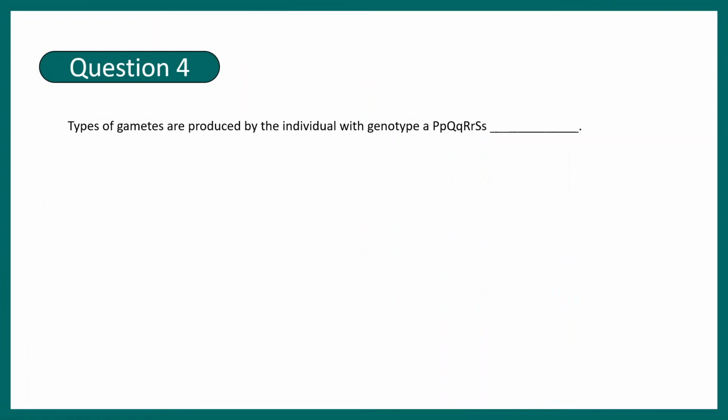Question number 4. The types of gametes that are produced by an individual with genotype capital P small p, capital Q small q, capital R small r, capital S small s would be dash. It's basically a NAT type question, and the correct answer here would be 16. And here is the quick solution for that. The number of types of gametes produced would be 2 to the power n, where n is the number of heterozygous combinations you have. Here you have 4. So the overall answer is 2 to the power 4, equal to 16.